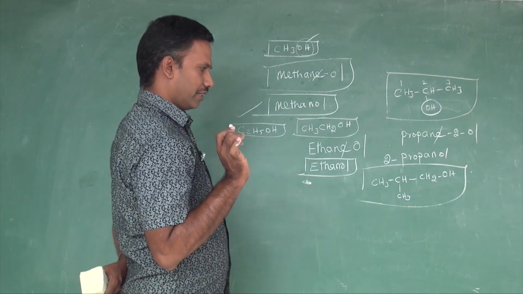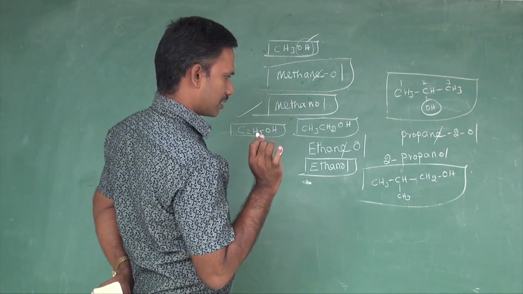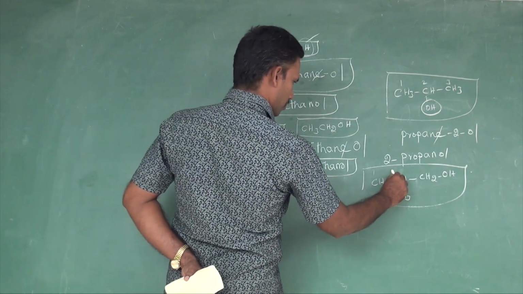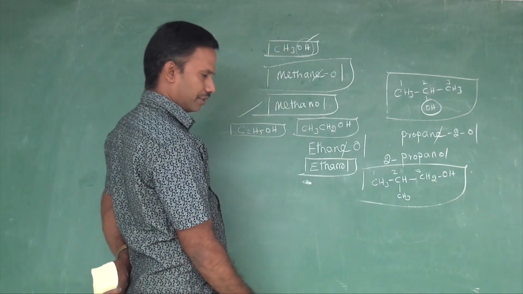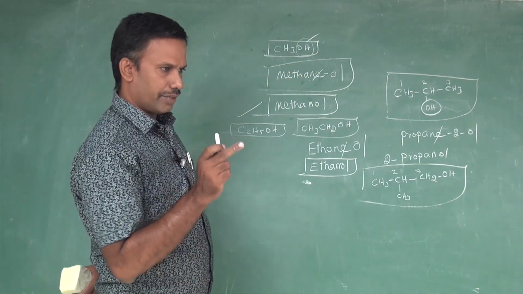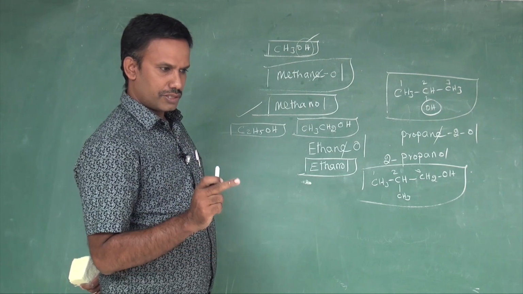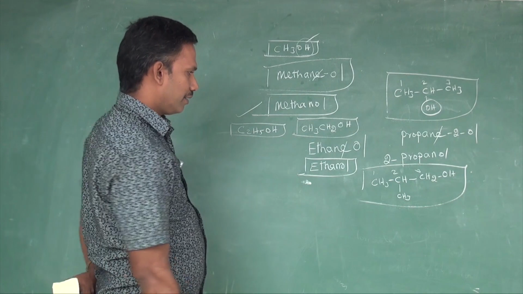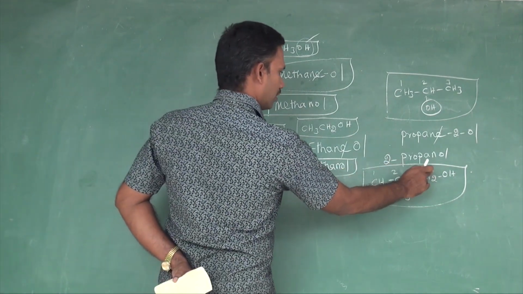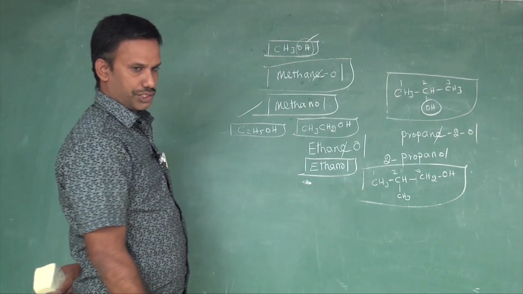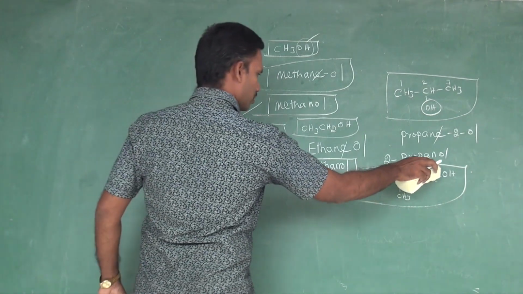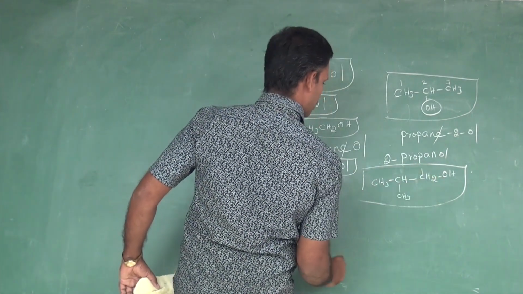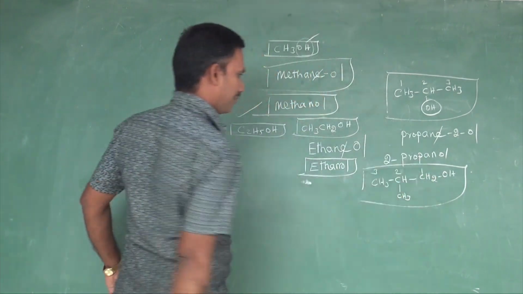First of all, you find the root word. What is the root word? The main carbon skeleton, the longest form of the carbon chain, is the root word. If I go 1, 2, 3, there is a long chain of 3 carbons. Always keep in mind that your first carbon should be the one closest to the functional group or substituent. That is the logic. If I number this 1, 2, 3, the third carbon has the functional group OH, so it is wrong. So what to do, sir? The functional group should be on the first carbon. So 1, 2, 3. This is the correct way.